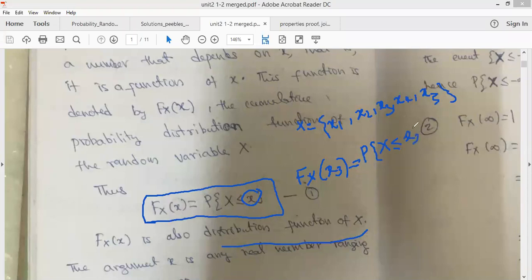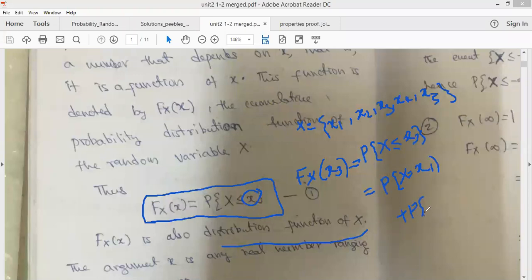So we have to consider what are the elements we have before x3. We have to find the probability of x1 plus probability of x2 plus probability of x3.